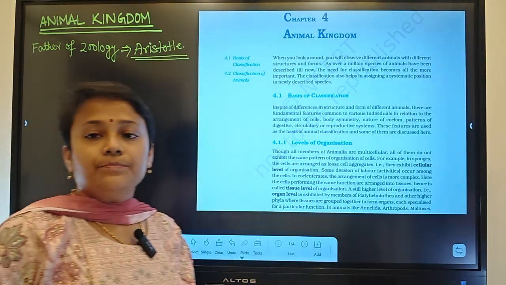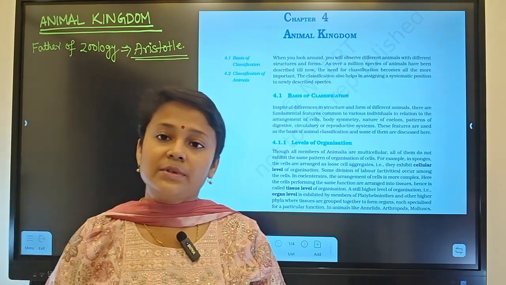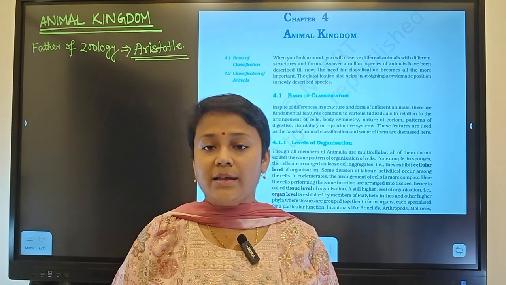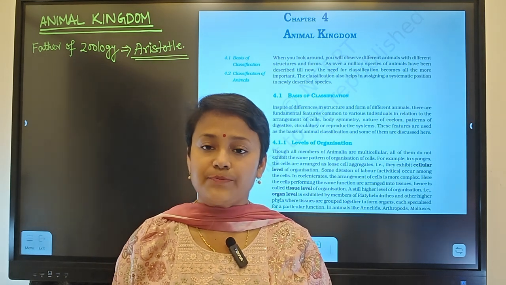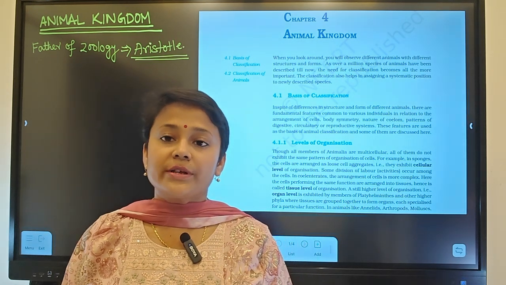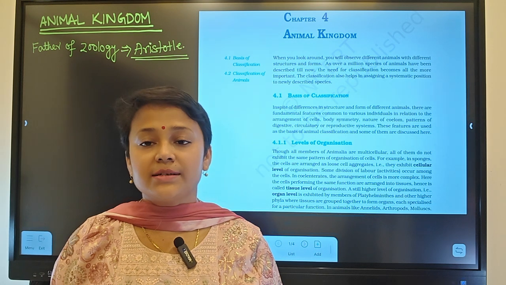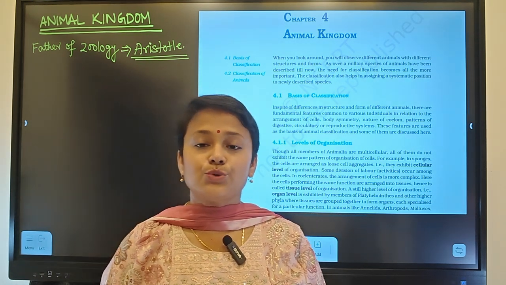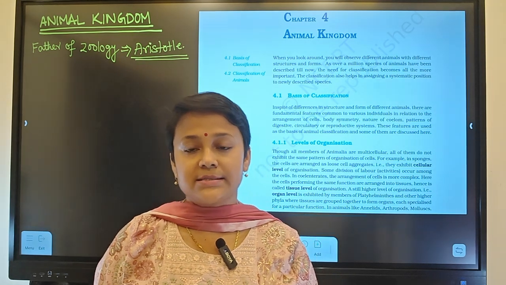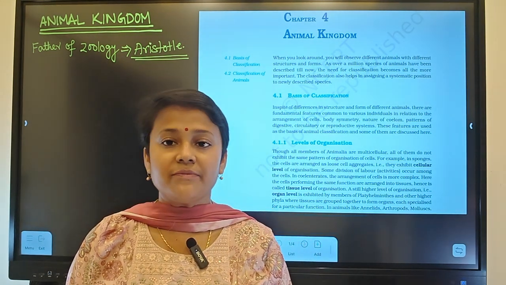And Aristotle divided all the animals into two groups, which are Anaima and Enaima. So that is out of NCERT. Anaima means those which don't have red blood cells, for example arthropods, mollusks, echinoderms. And Enaima means those which have RBC or red blood cells. But this is a very superficial concept of classification of animals.